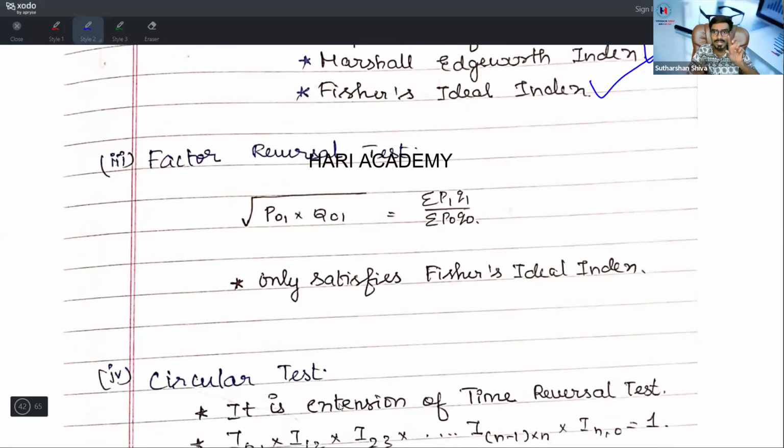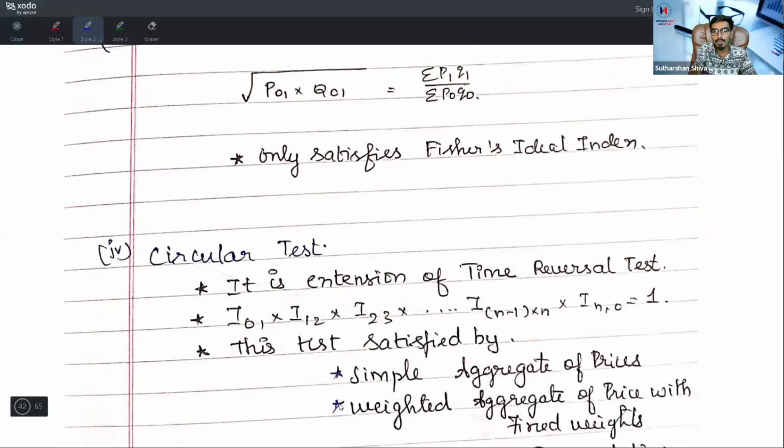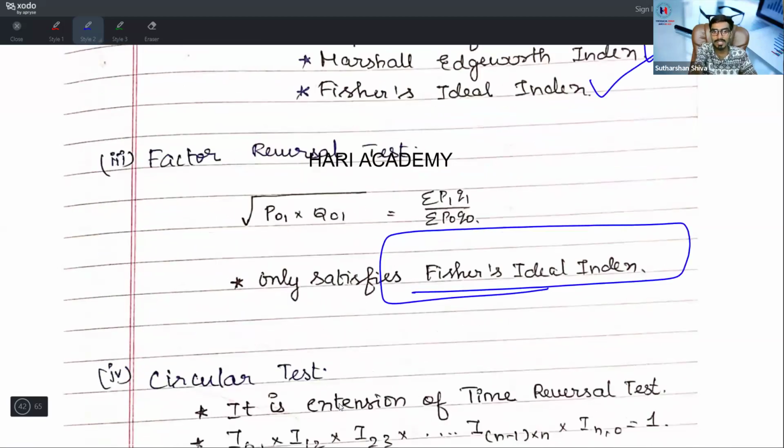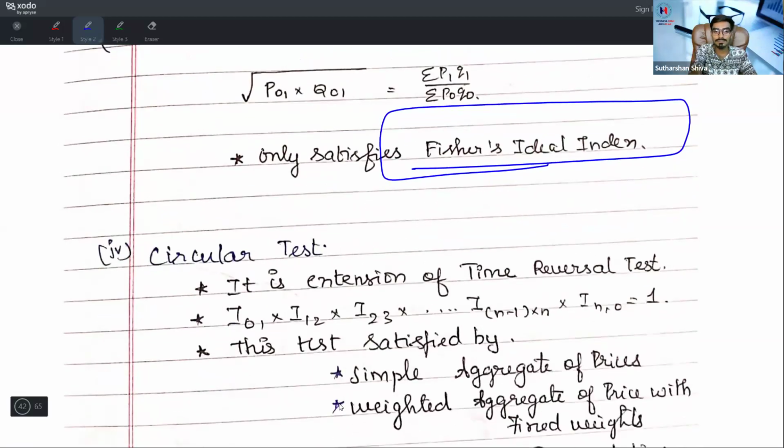Factor reversal test. In the factor reversal test, you interchange the factors. In P01, time means you keep prices constant and interchange 01 and 10. Factor means P01 remains the same, and in the same way you add one more factor, Q, so you get Q01. P01 into Q01, if you take the rule, is P1 by P0 into Q1 by Q0. This is satisfied only by the Fisher ideal index number, which is the one factor reversal test.